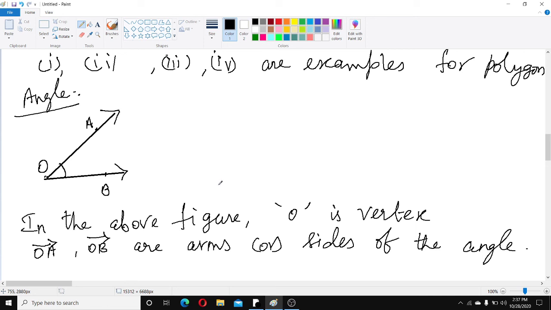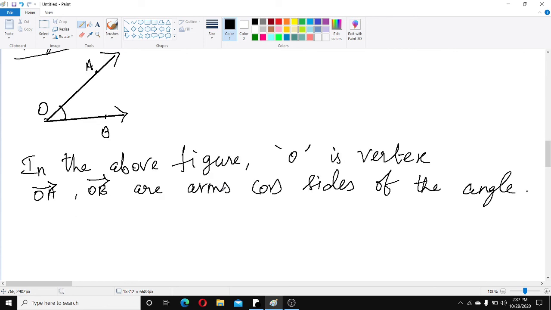And this above angle, you can name it. How do we name the above angle? Listen carefully. By using three letters, children. Here three letters are there: A, O, B. By using three letters you have to name the angle. Which letter should be in the middle? Which is the vertex? O is the vertex of the angle. So O should be in the middle. So how do we name it? The above angle is denoted by